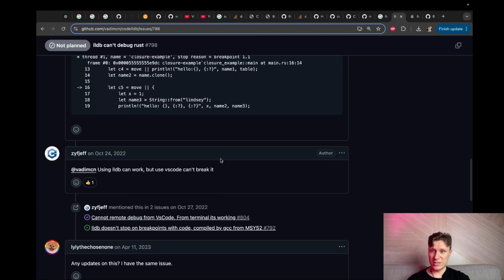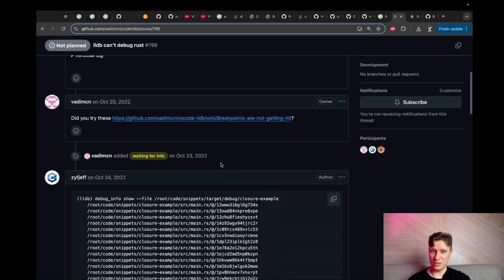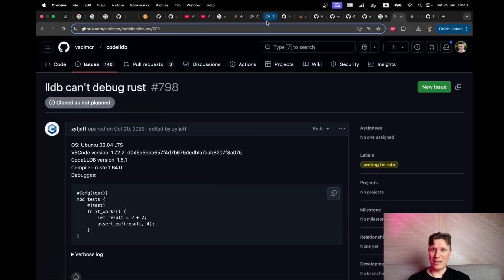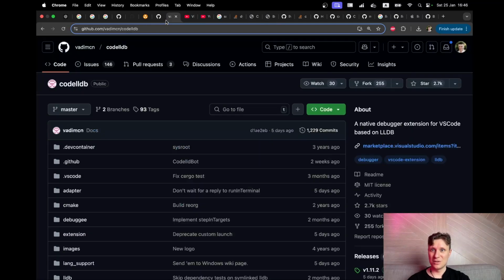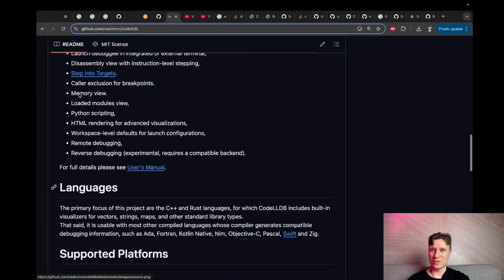So there are some things that can intervene in the breakpoint process and breakpoint handling, and it will not work. So maybe I really need to install a plugin for LLDB to make it work. I need some plugin that will allow my LLDB to actually stop on breakpoints.